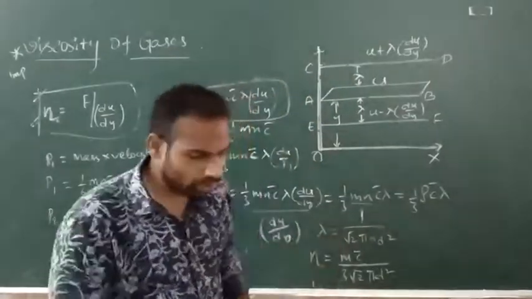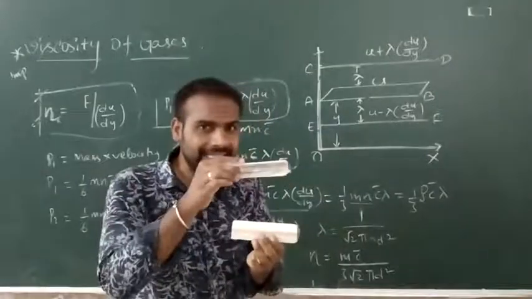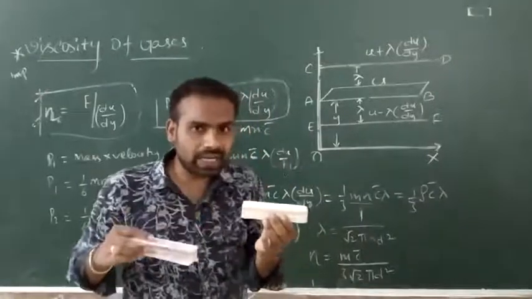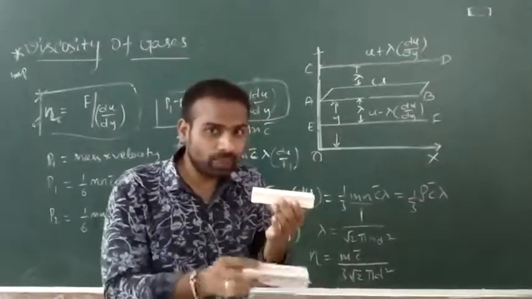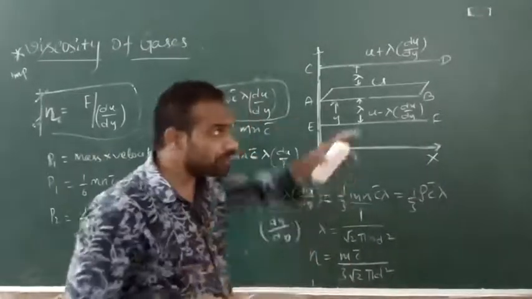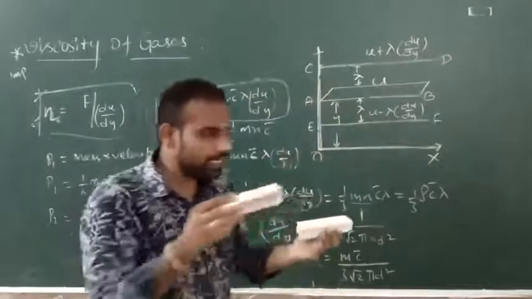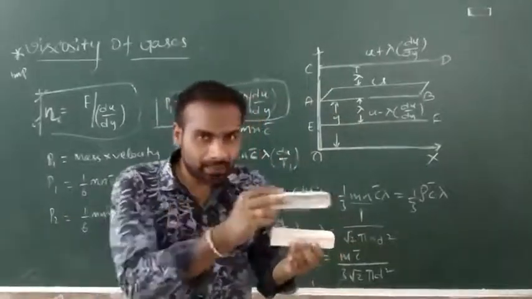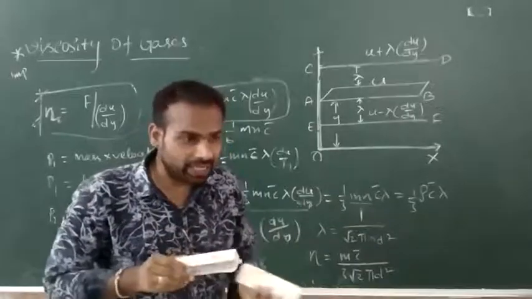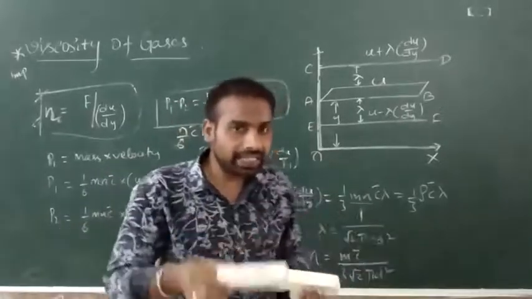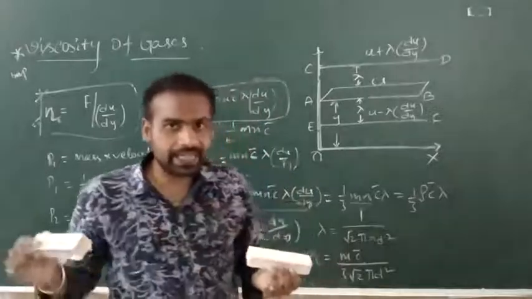So the layer CD is trying to push the layer below in the forward direction, and the layer EF is trying to pull CD, bringing the CD layer in the backward direction.